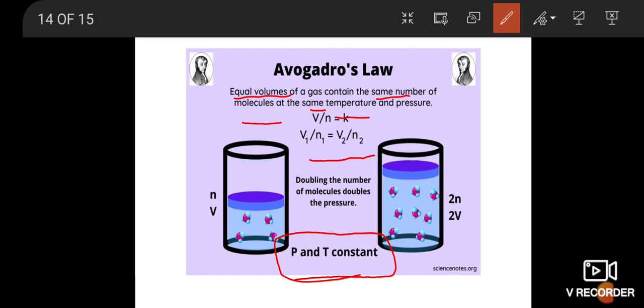The total number of atoms or molecules per mole of the substance is equal to the Avogadro number. Already we have learned the Avogadro number: 6.023 into 10 power 23 per mole. So this is the Avogadro number.